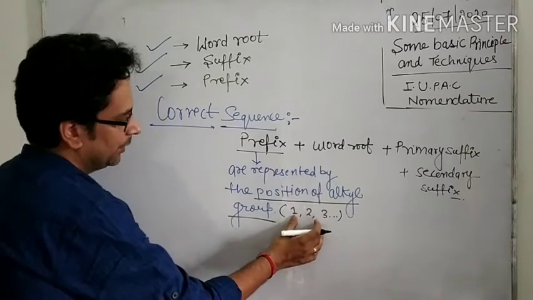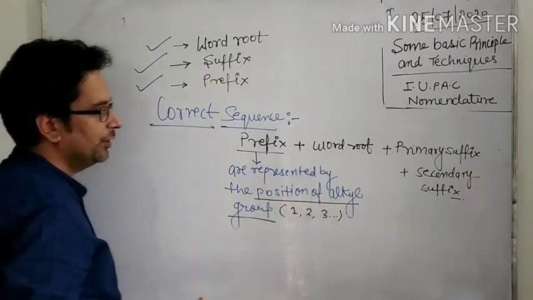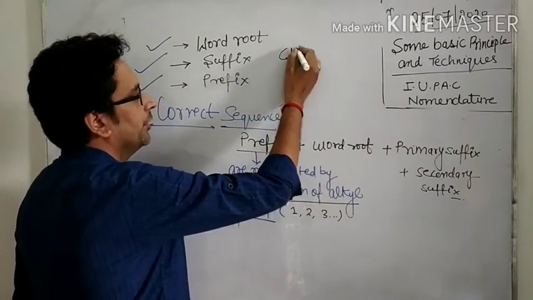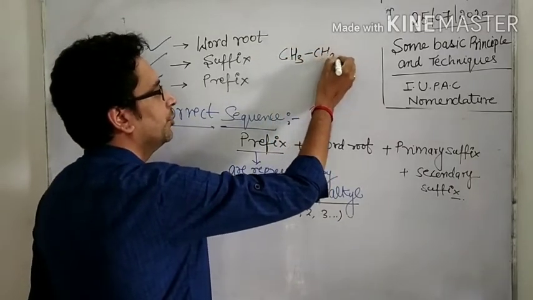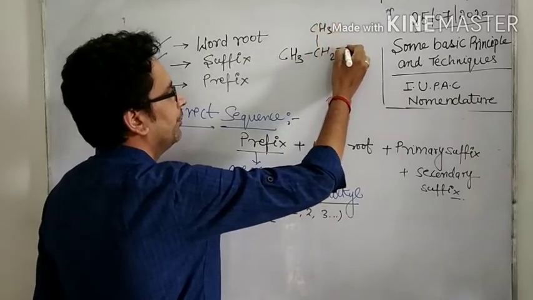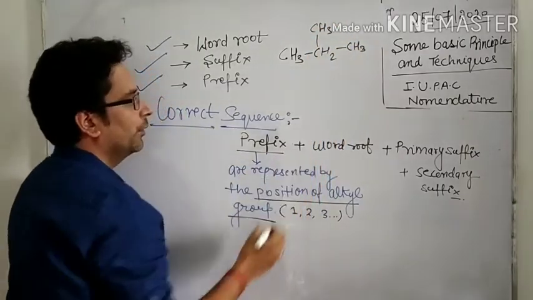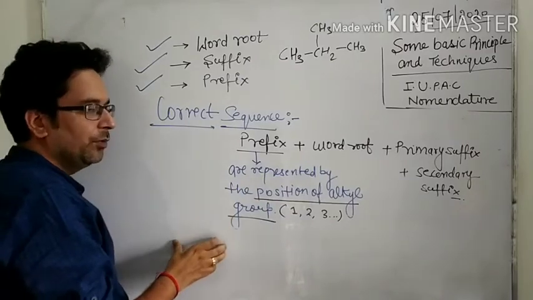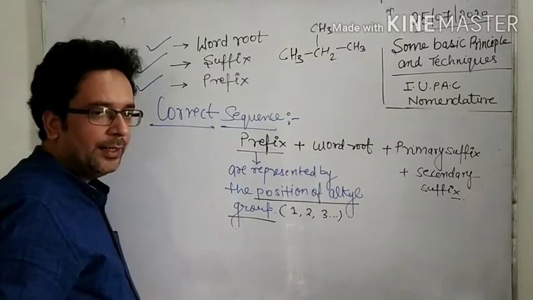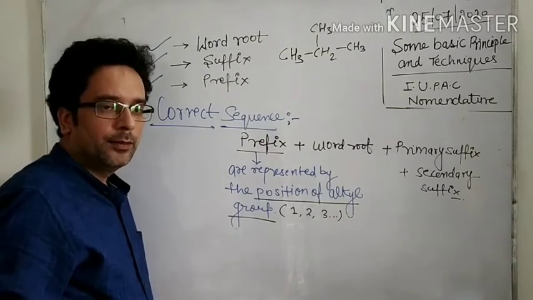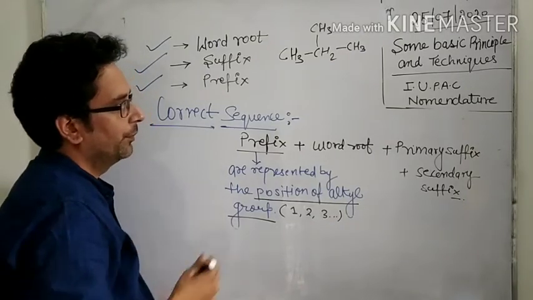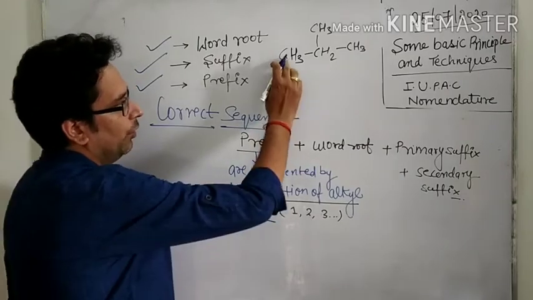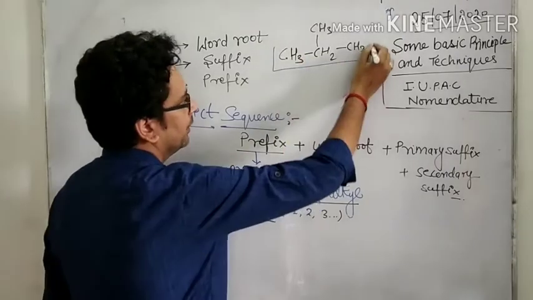Now what is the meaning of this? Suppose a question is asked in your examination: write the IUPAC name of this compound, CH3, CH, CH3, CH3. Now look here. 1, 2, 3, this is the longest chain.